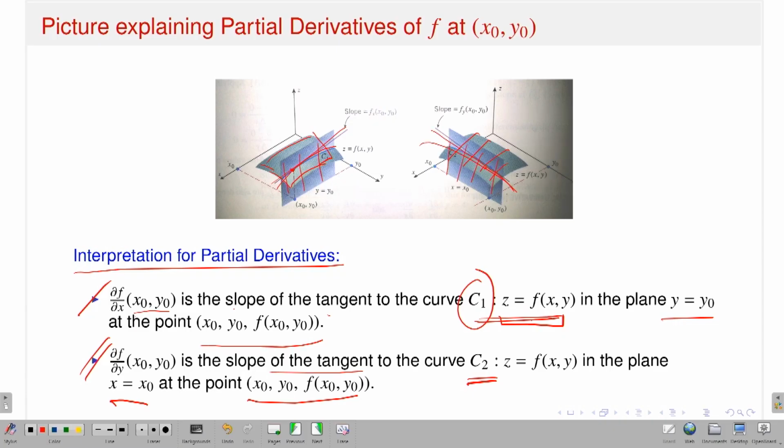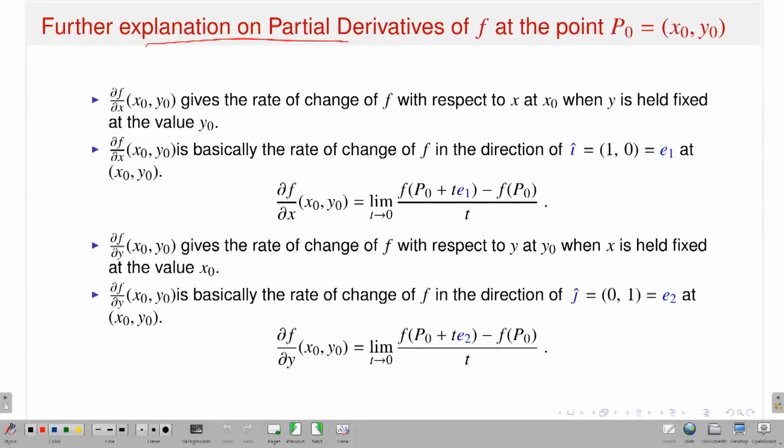So once I have a partial derivative with respect to x or with respect to y, you just consider the surface z is equal to f of x y, depending on which partial derivative we are talking about. If I talk about the partial derivative with respect to x, consider the plane y is equal to y naught. If I want to talk about the partial derivative with respect to y, consider the plane x is equal to x naught. Then there will be an intersection, it will give you a curve, and then it is nothing but the slope of the tangent at the point x naught, y naught, f of x naught, y naught. That is the kind of interpretation for partial derivatives. These are further explanations on partial derivatives of f at the point p naught equal to x naught, y naught.